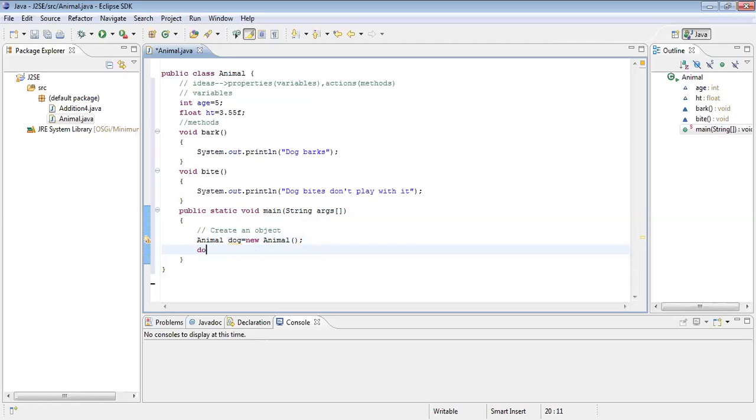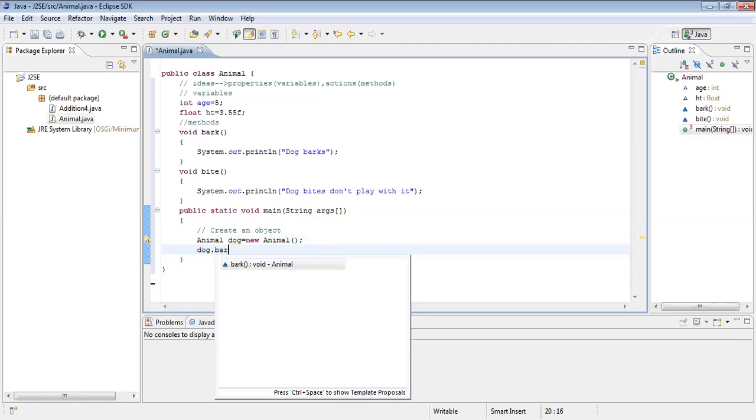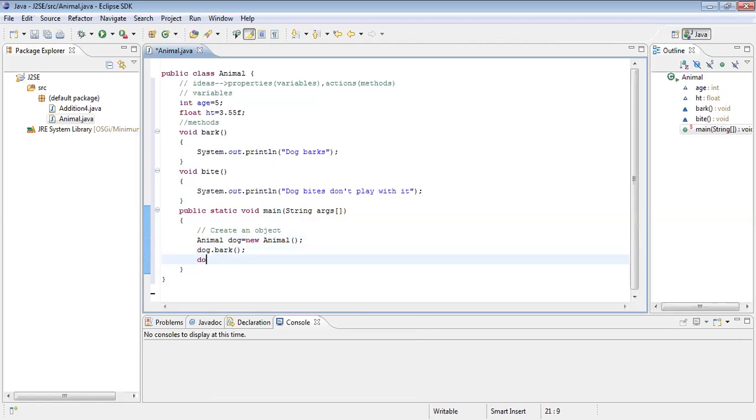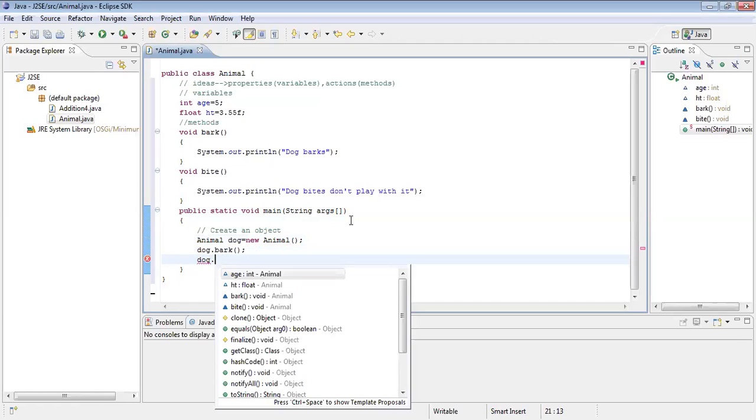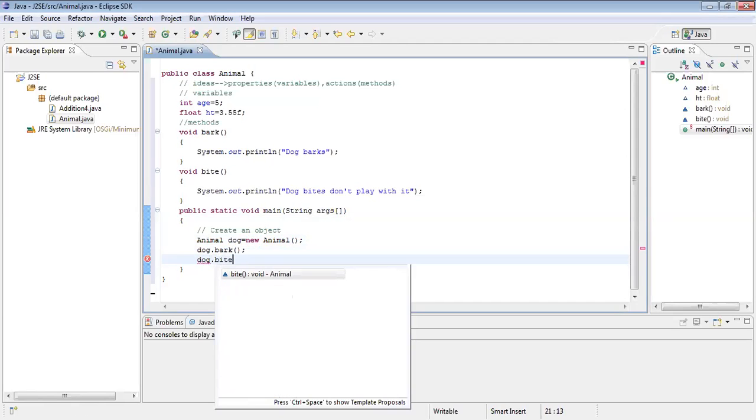Dog dot bark. Yes. That is the advantage of the IDE: if you are typing, it will give some hints. Later on, you can practice that. But in the beginning classes, I am not taking those considerations. I'm just typing to let you know what I'm doing.